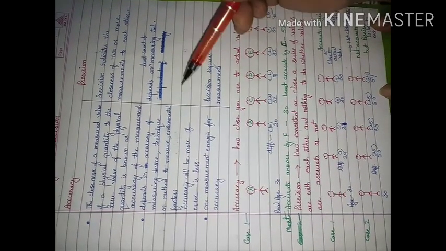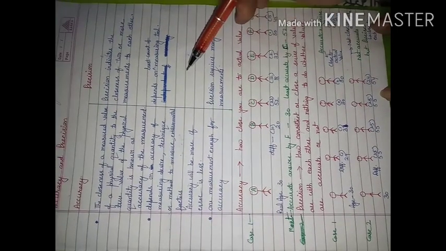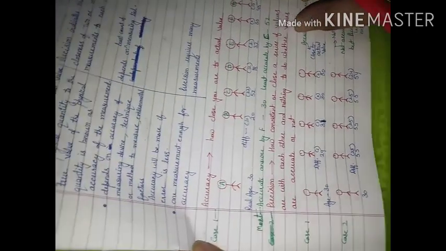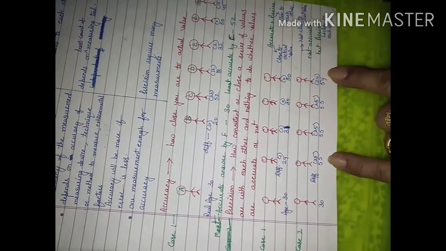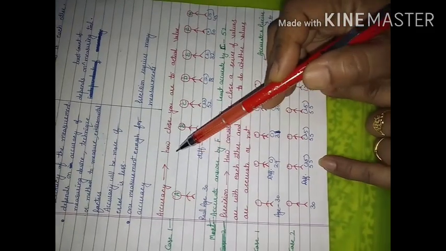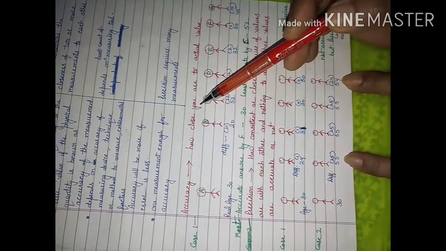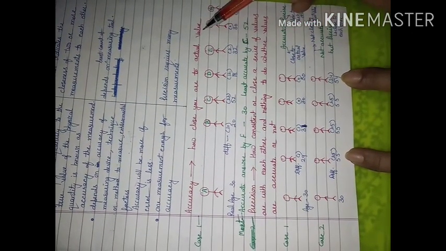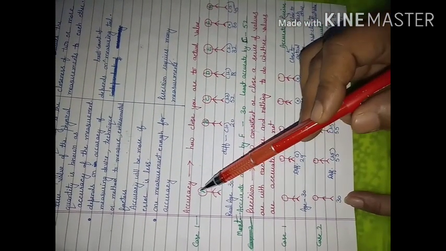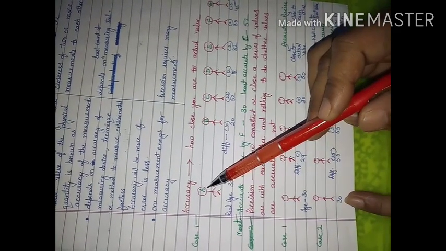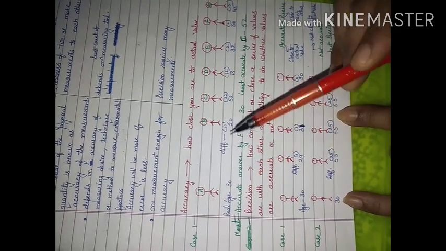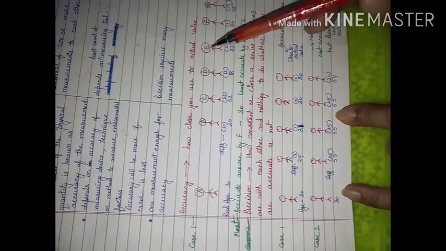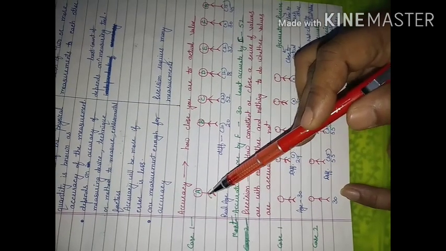The difference between accuracy and precision we will do later on. First we try to understand accuracy and precision with the help of a few examples. Just keep in your mind, accuracy means the value that you have measured, how close is this value to the actual value. Let us consider this is A and the real age of A is 30, and you have asked this group of people to guess about the age of A.